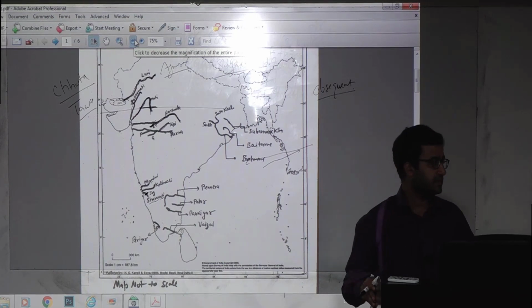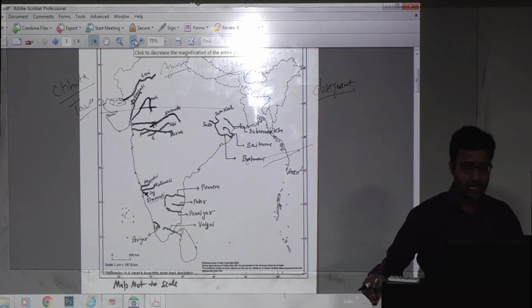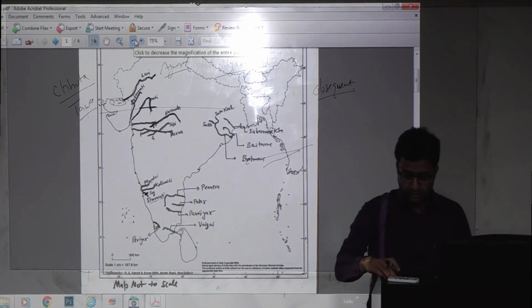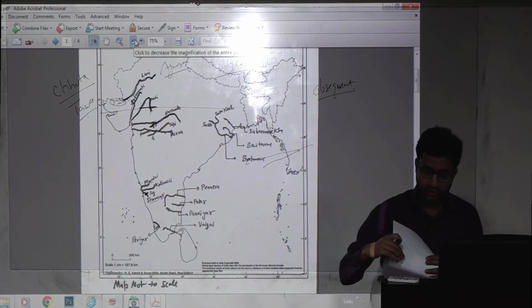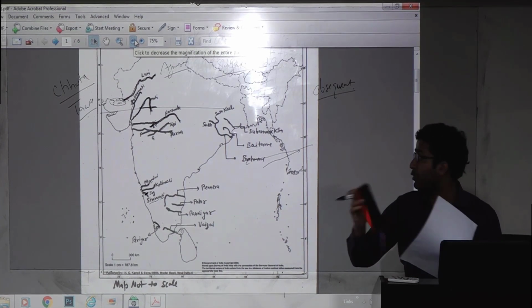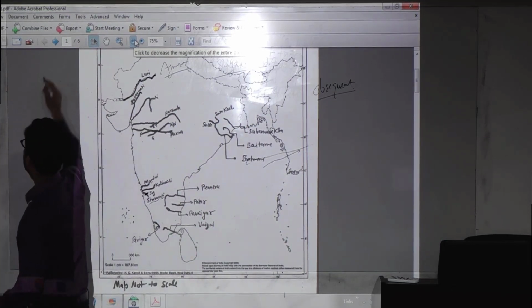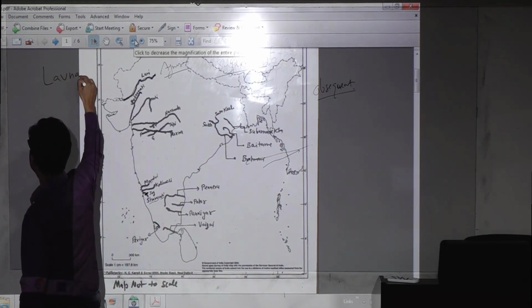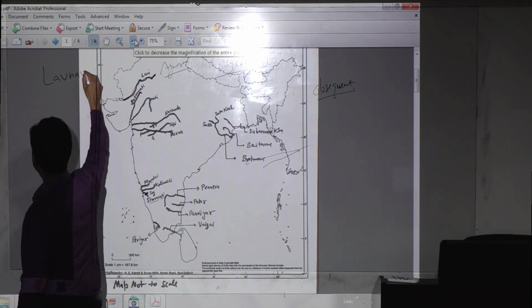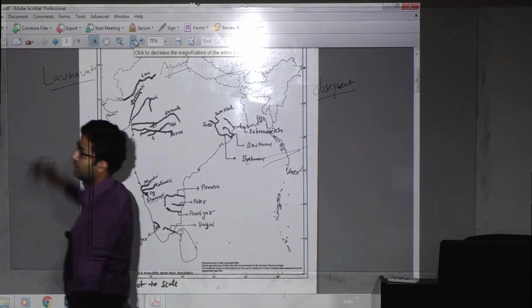Another name of this Luni river you can note down, Lavnavati.